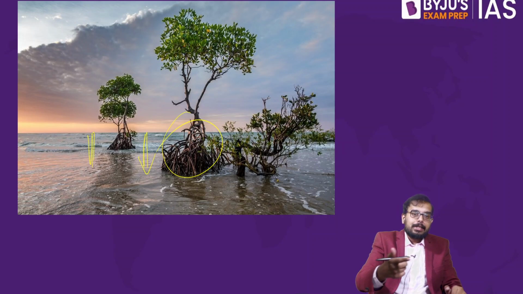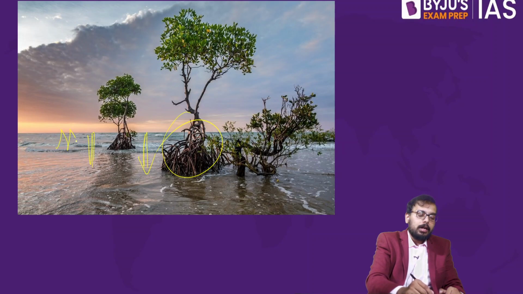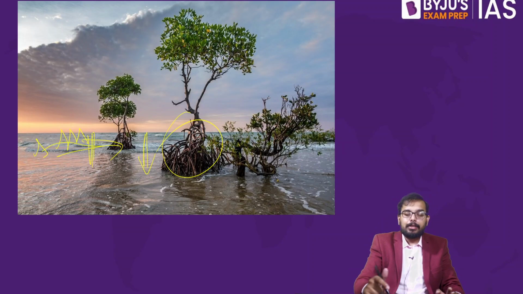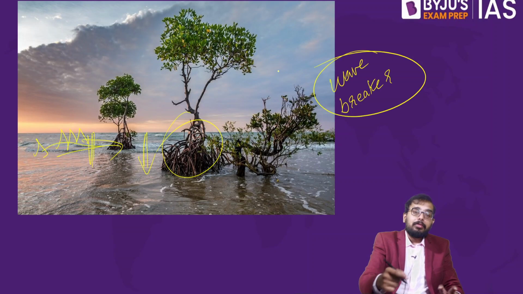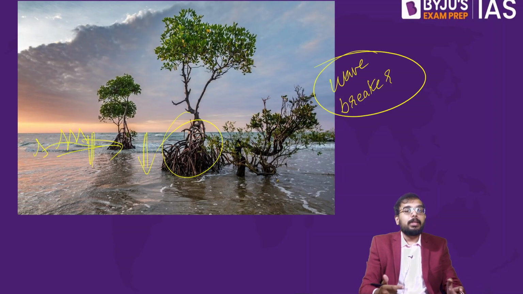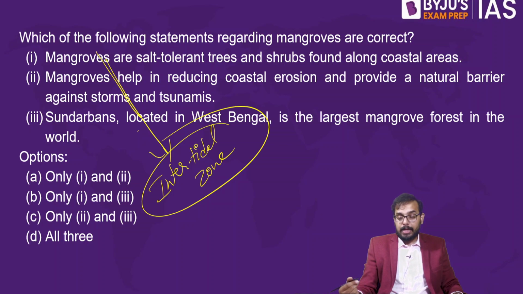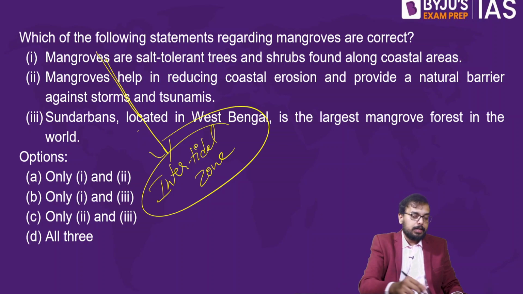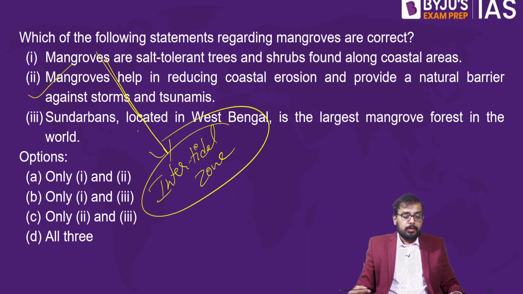That is one thing. And the second one is, if a strong tsunami or strong waves come and strike the mangroves, they will block the tsunami wave. Not completely block, it will act as a wave breaker. Mangroves are known to act as a wave breaker, so it will break the wave. The waves have a huge amount of energy, so the destruction would be less because of tsunami waves. So yes, this statement is also right.